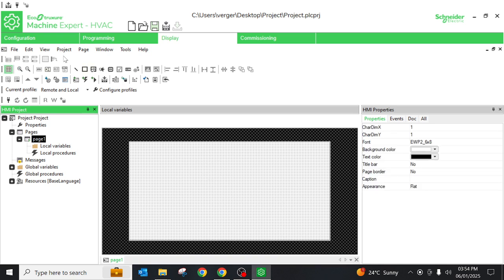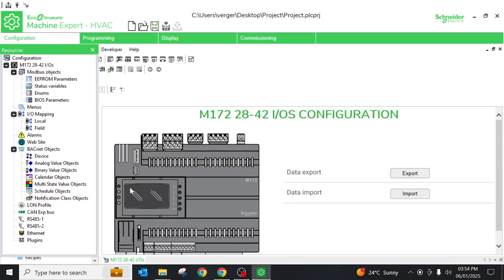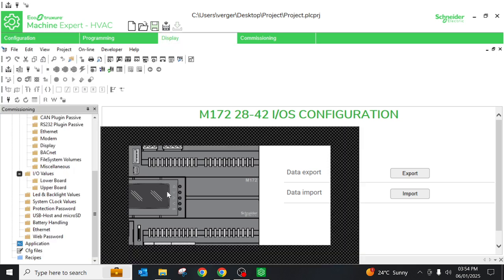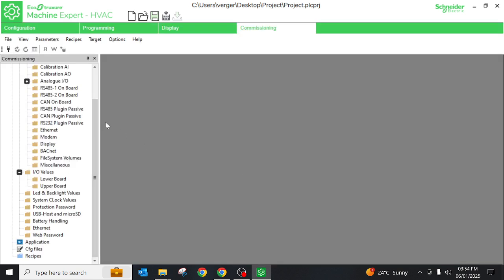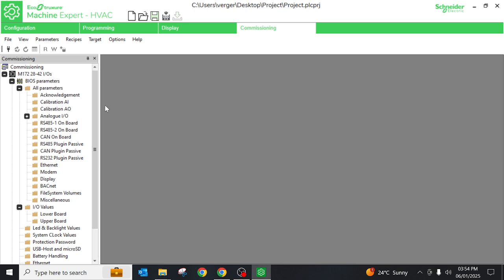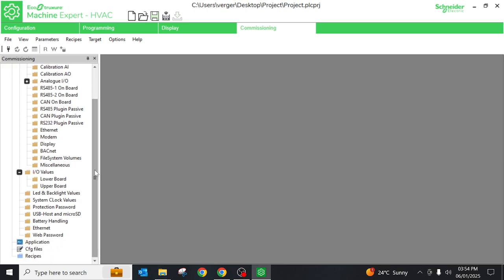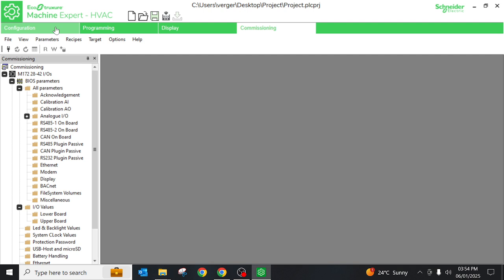This is the controller. You can see the display, right? The small rectangle box, this is the display. The same one we are able to configure. We can configure here, and commissioning part is nothing but we have the things that we should configure. These are all the things we will see in future videos.